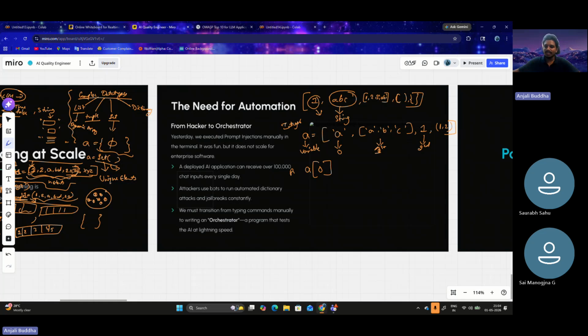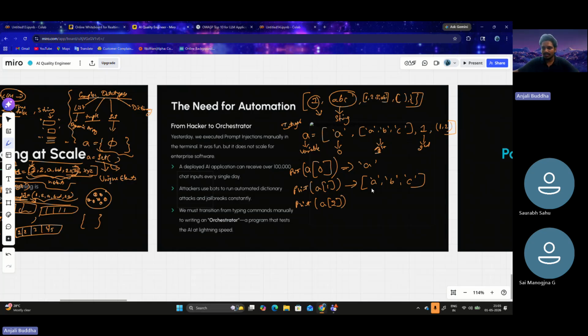So when we call, let's say, print of a of 0, this prints A, the first element. Let's say print of a of 1. This means the second element of the list referenced by A. Here the second element is the list ABC, so this will print another list which contains the elements A, B, C. When we write print a of 2, this means the third element, at the second index.